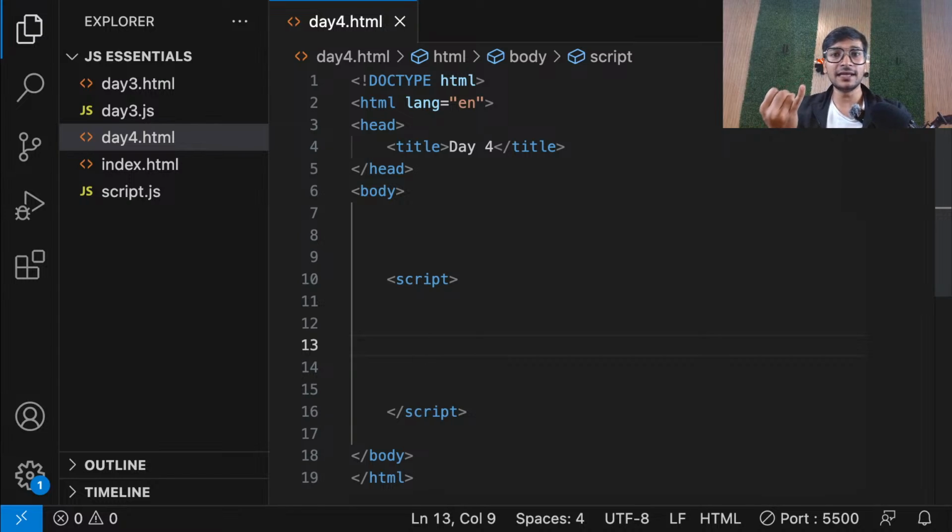Now movie can have name, movie can have rating, movie can have a poster, and movie can have a description. So now guys, tell me, for a movie, what should I create? An array or an object? For a single movie, what should I create? An array or an object?